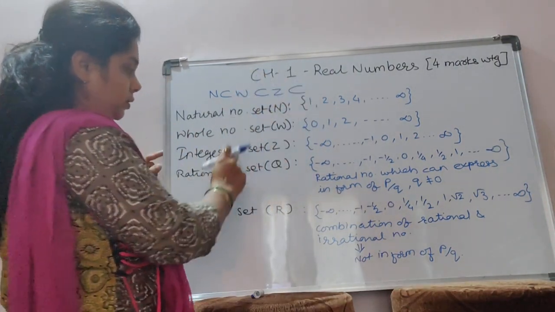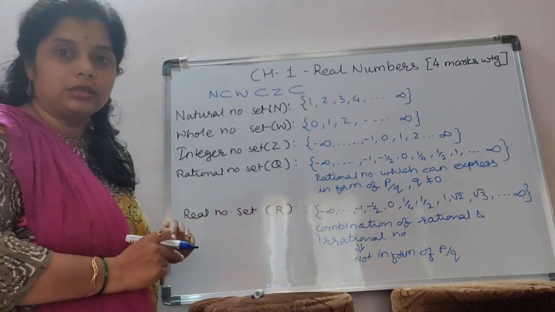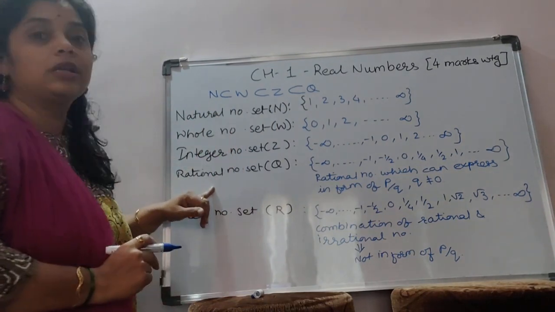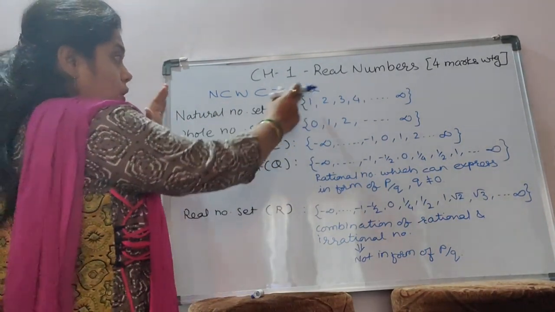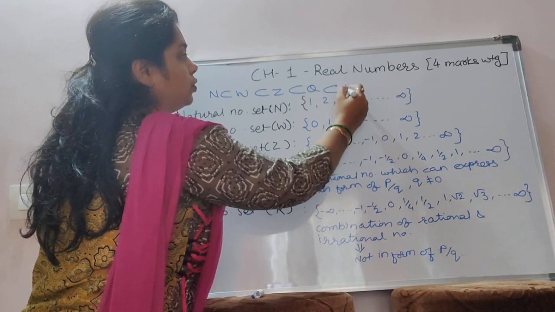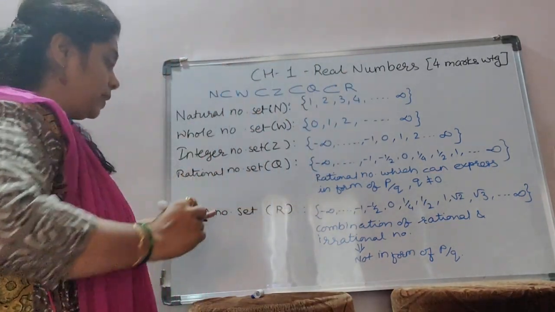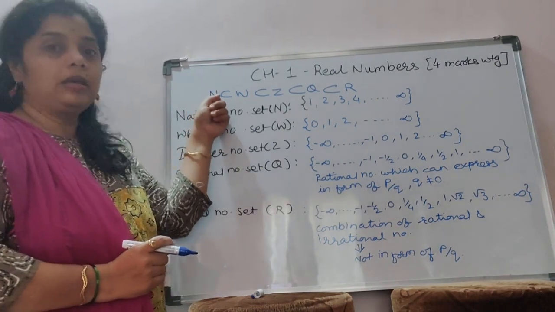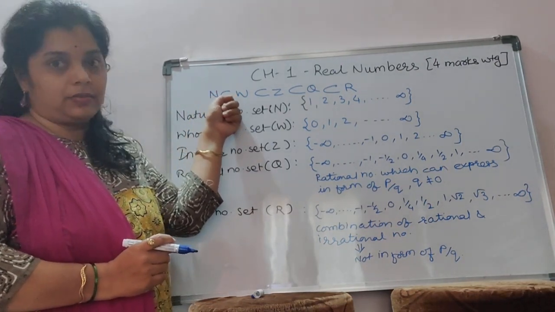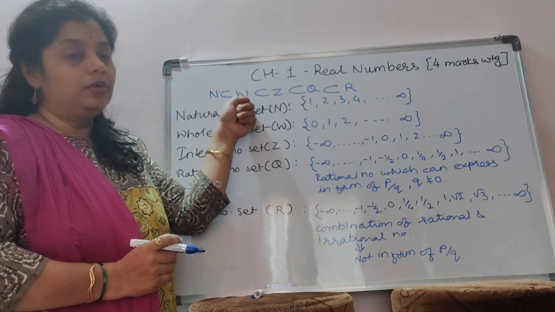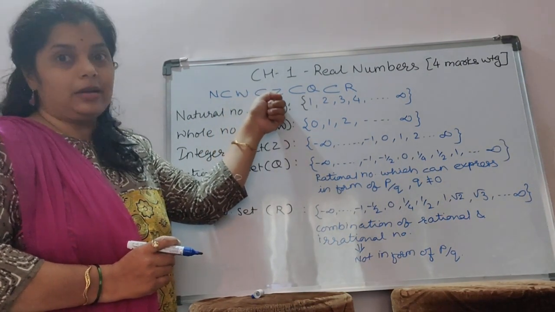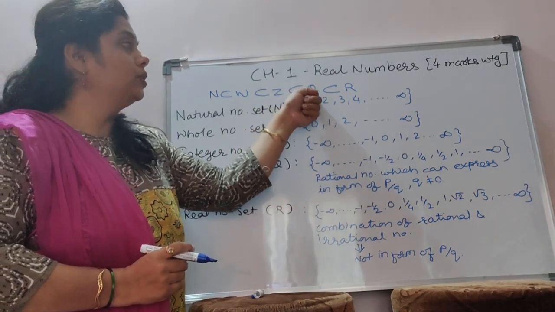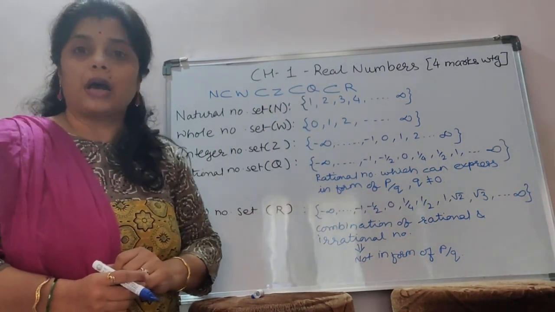These numbers which are in the integer number set are also there in the rational number set, and all these numbers are also present in the real number set. So in short, we can say that N is a subset of W, W is a subset of Z, Z is a subset of Q, and Q is a subset of R.